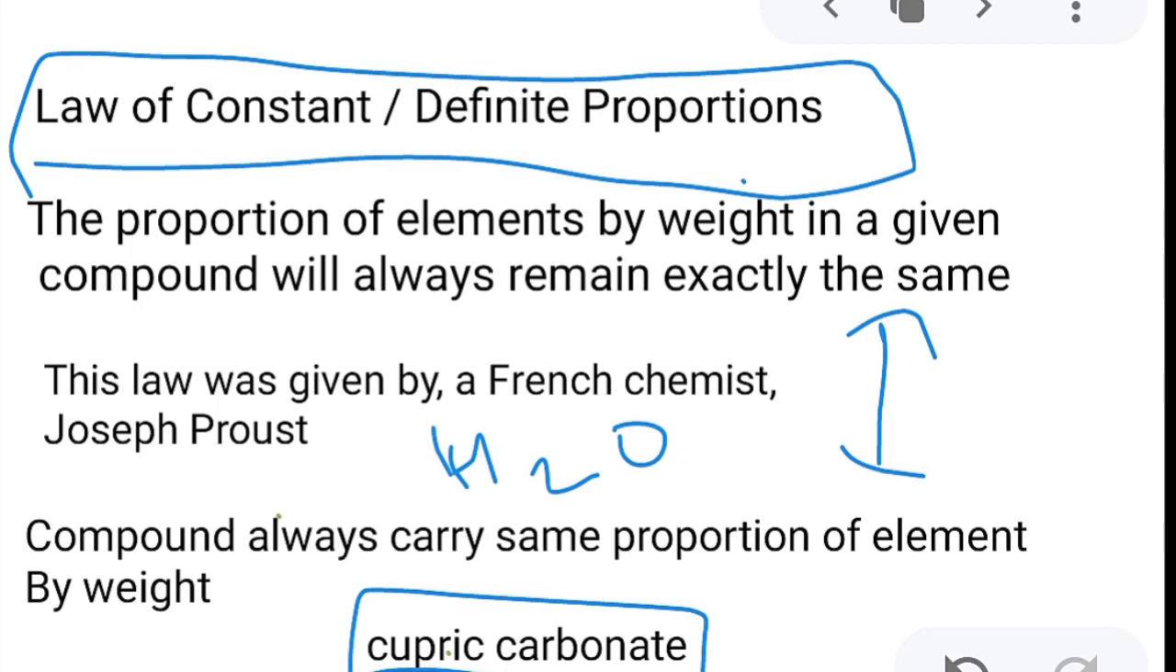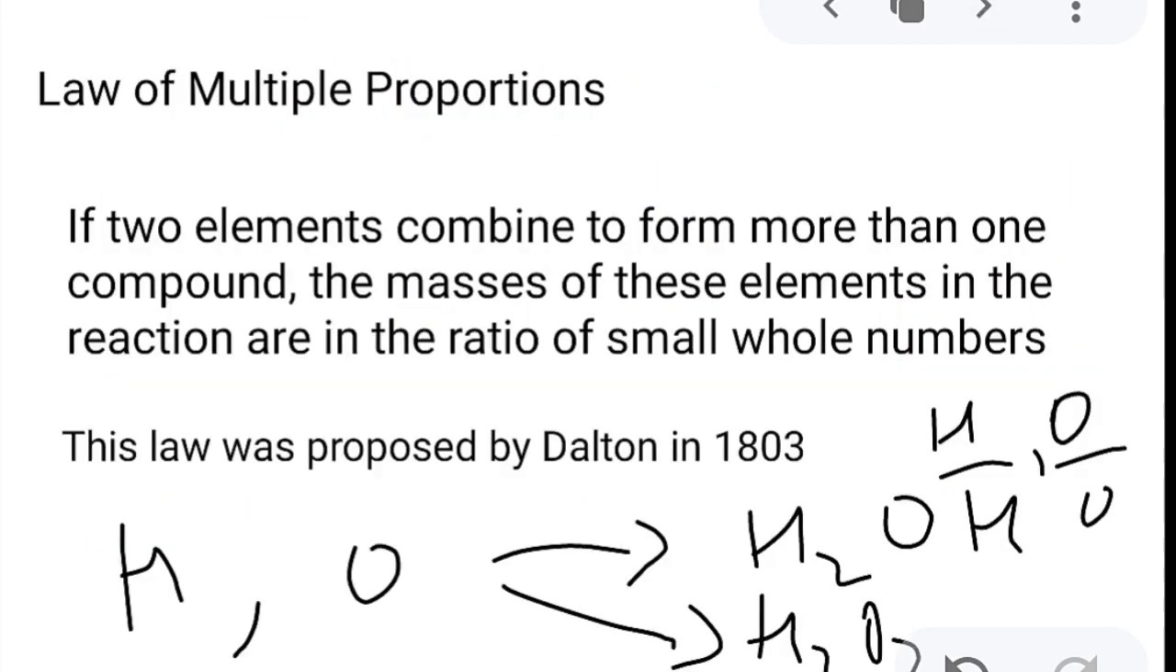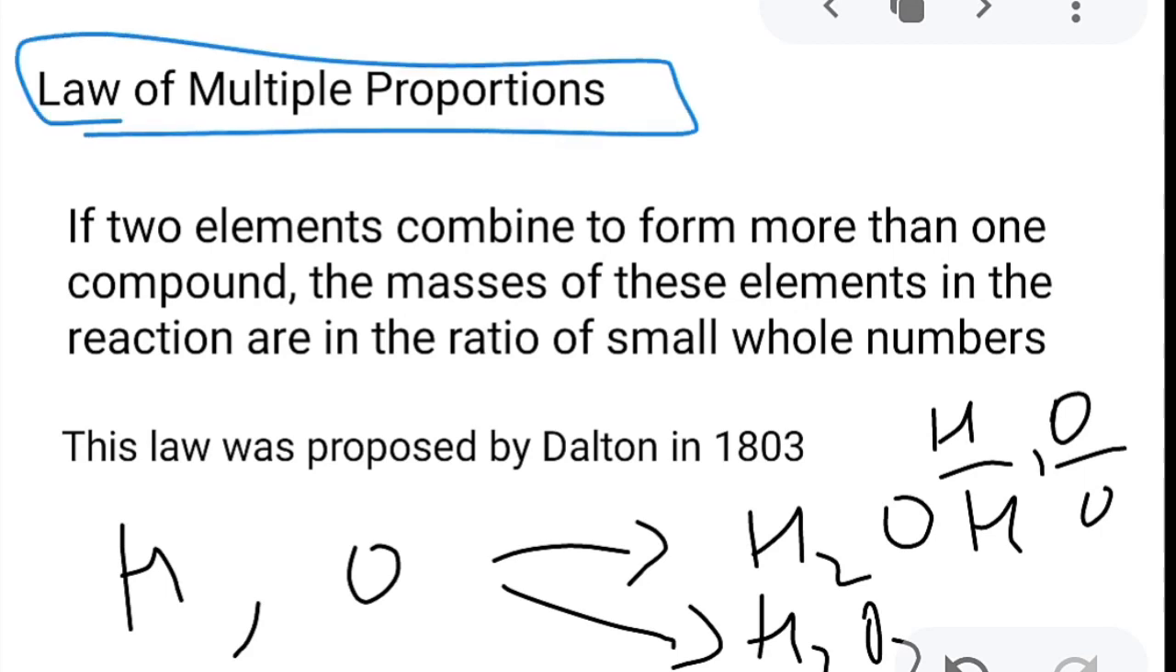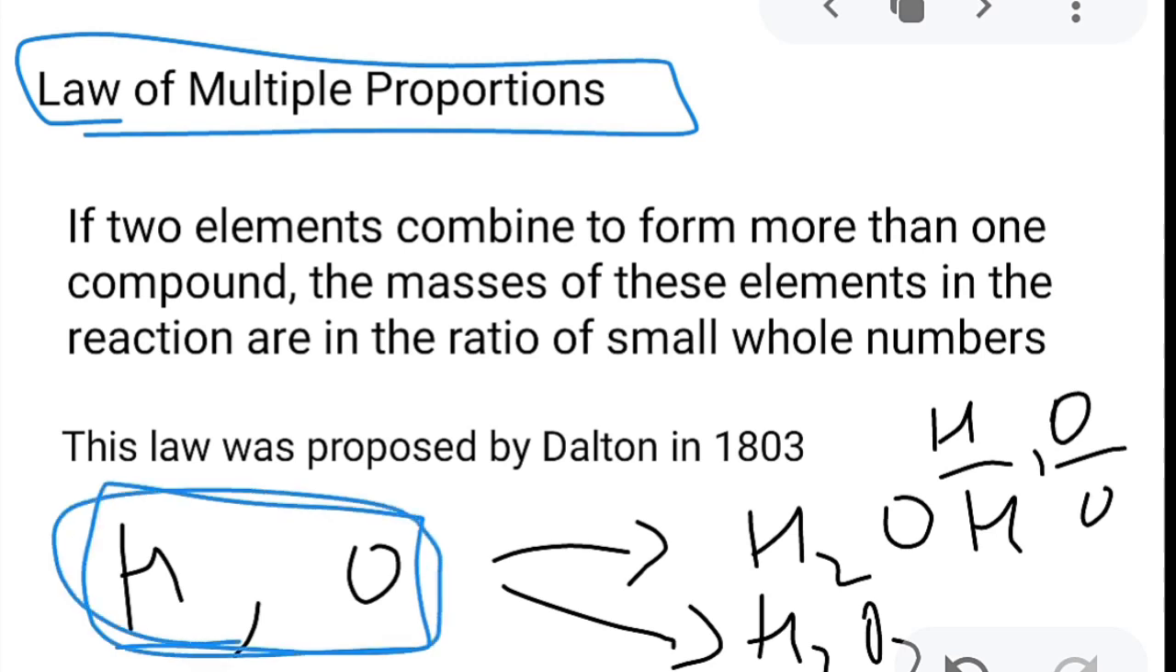This law was given by a French chemist, Joseph Proust. The third law is the law of multiple proportions. What does it state? It states that if two elements combine to form more than one compound. Now just concentrate over here. Just two elements, hydrogen and oxygen, combine to form more than one compound, for example, water and hydrogen peroxide.